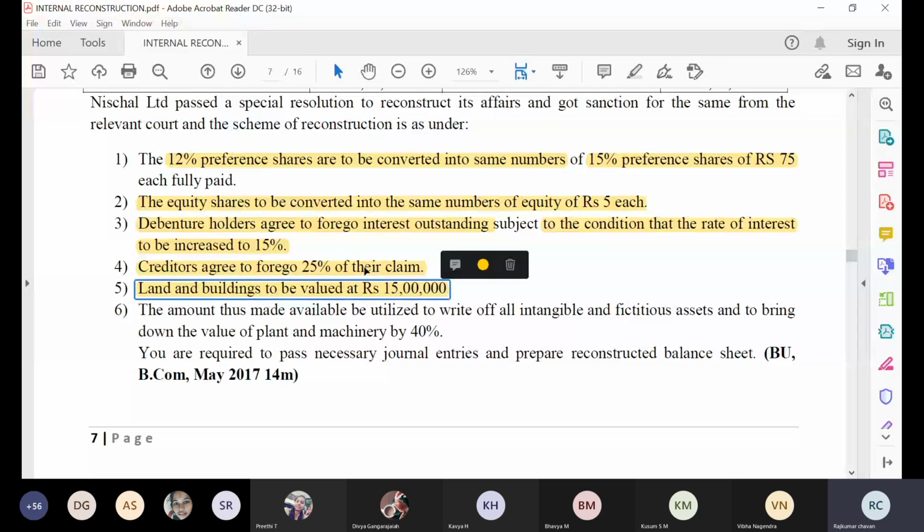So this revalued amount, always remember, carefully listen here everyone. The revalued amount will always be shown in the balance sheet. It should show in the balance sheet, not in the journal entries. Remember, we have to show the revalued amount always in the balance sheet. That is a learning for you.